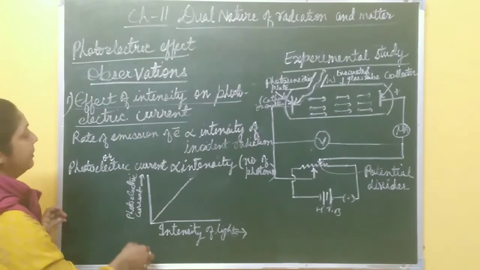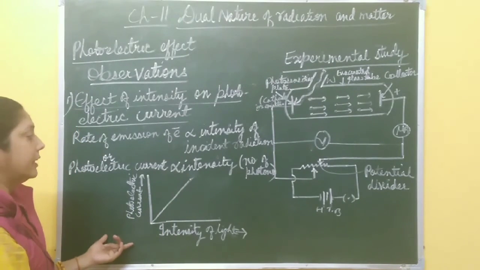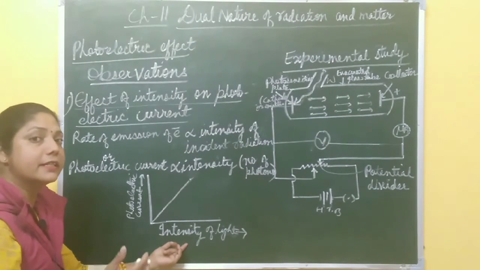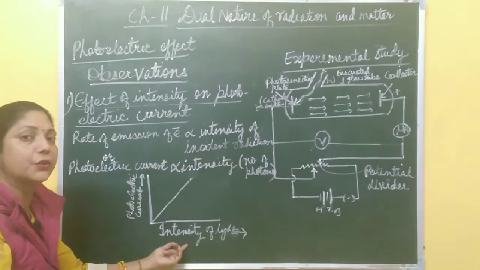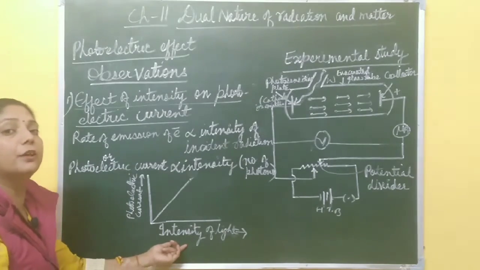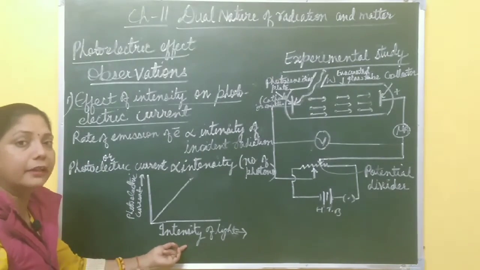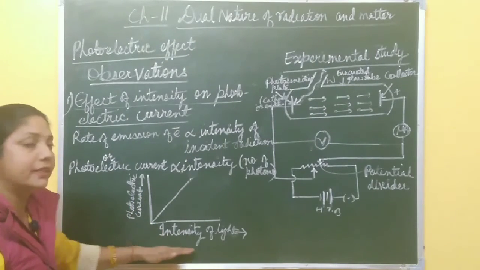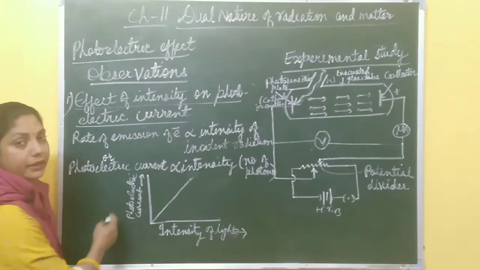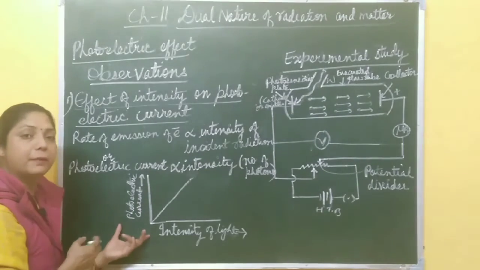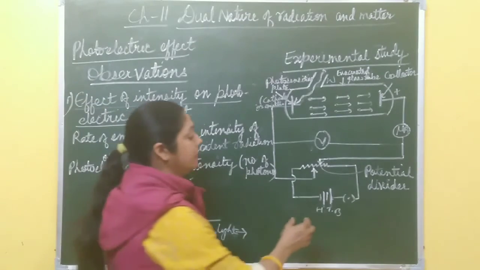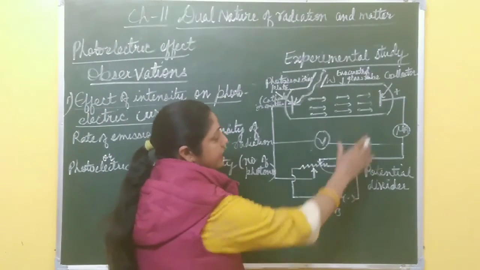This is the graph between intensity and photoelectric current. Greater the intensity of incident light, greater intensity means greater number of photons fall on the metal surface, greater number of electrons ejected, and greater number of electrons means greater is the photoelectric current. So as intensity increases, photoelectric current also increases. It is independent of frequency of incident radiation, and here the potential difference is kept fixed.